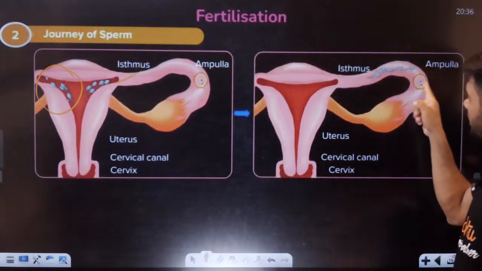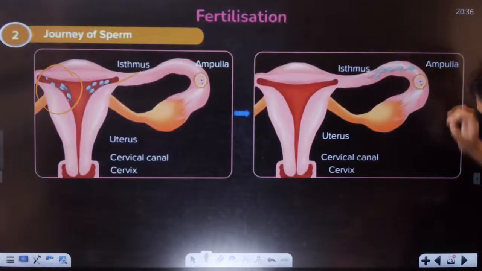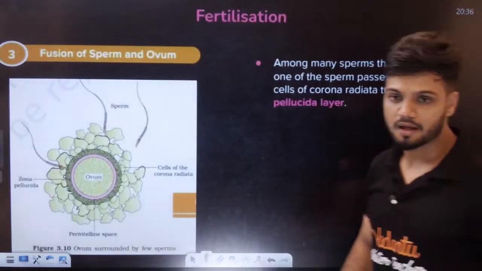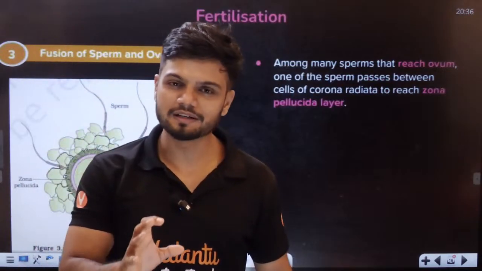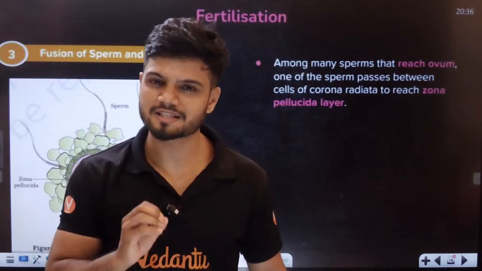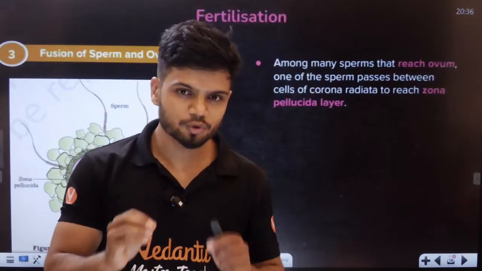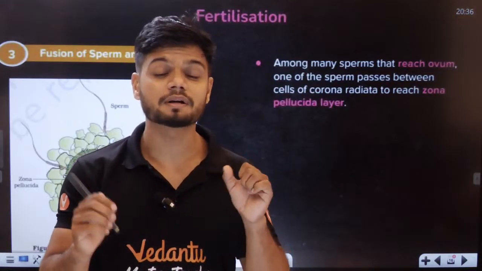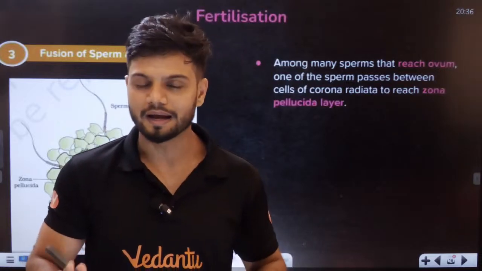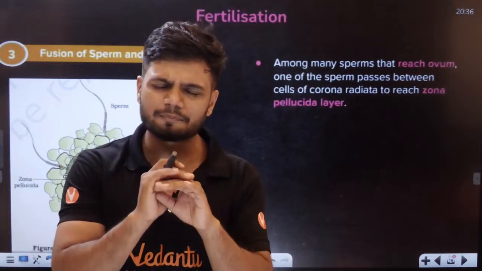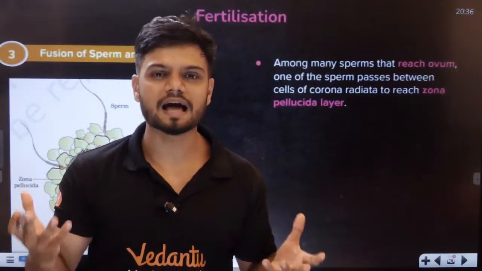And in this ampulla region, what happens? In this ampulla region, there is fertilization happening. Now, students, we will learn something very specific in nature. Do you think as soon as the sperm comes in contact with the egg, there will be fertilization? No. It is not just an easy process at all. There are a lot of things happening here.